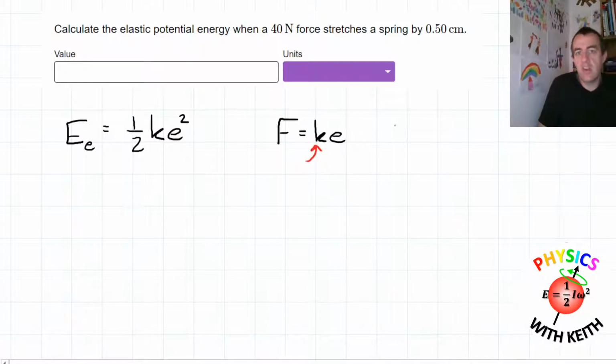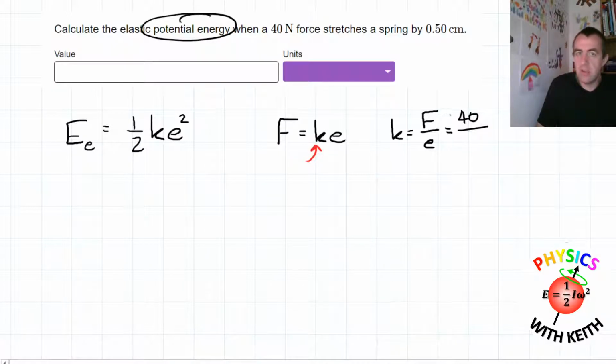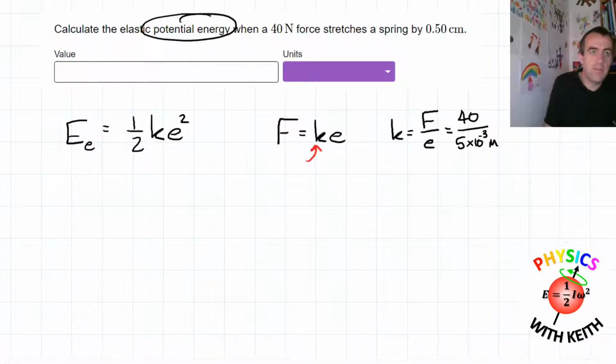So rearranging, the spring constant is the force divided by the extension, which is 40 newtons divided by half a centimetre. We want this in metres so we can get the potential energy in joules, so half a centimetre is 5 multiplied by 10 to the negative 3 metres.